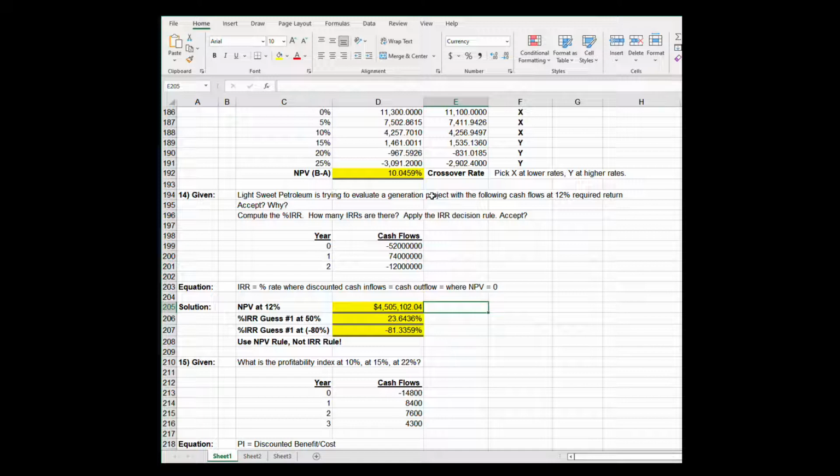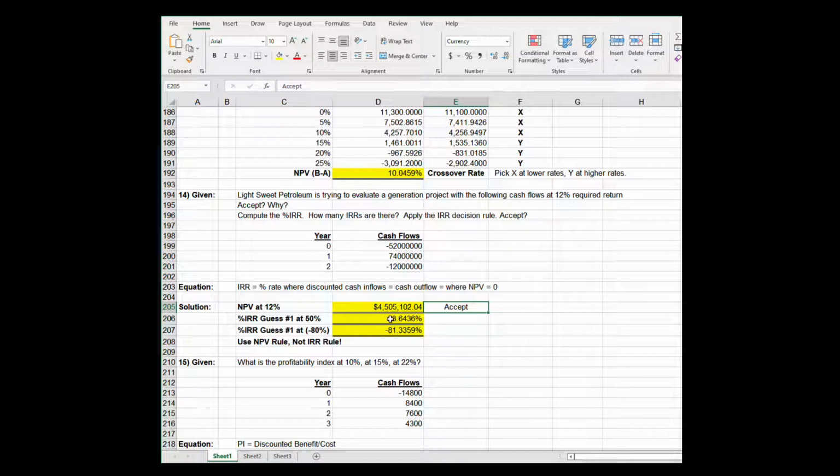There might be one IRR. There might be no IRRs. In this case, we see that the NPV of these cash flows at 12% is $4.5 million. So that would be an accept decision. Accept based on the NPV rule.